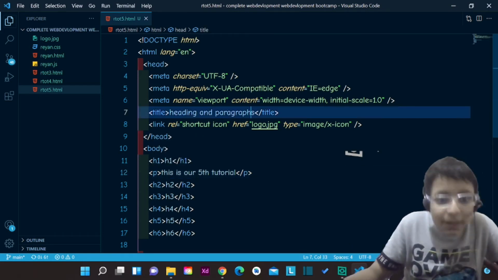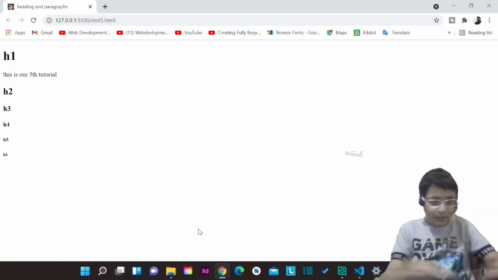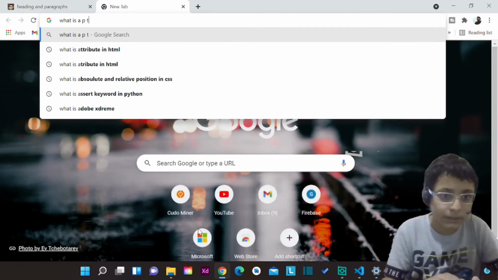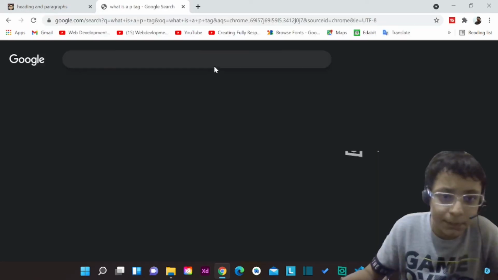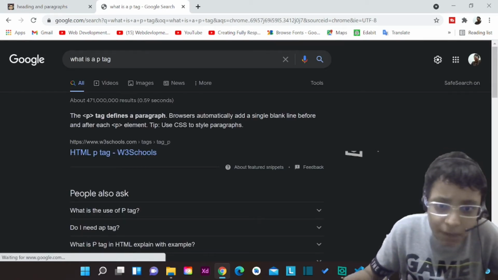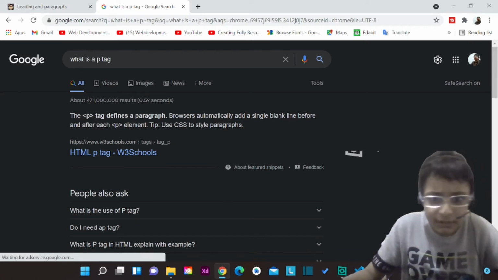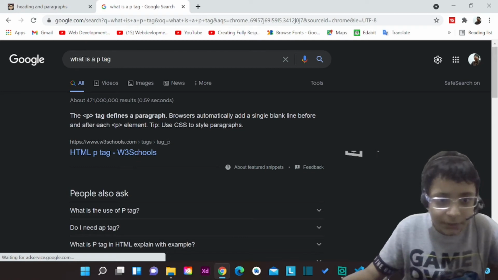This is a paragraph tag, and you can simply search the internet, what is a p tag? The p tag defines a paragraph. Browser automatically adds a single blank line before and after each tag.